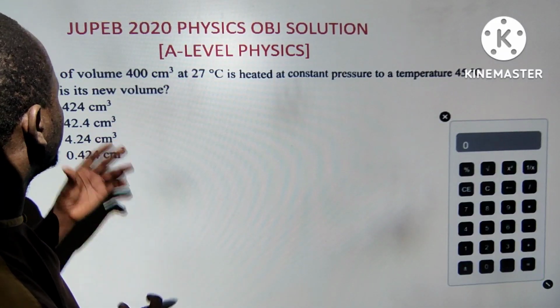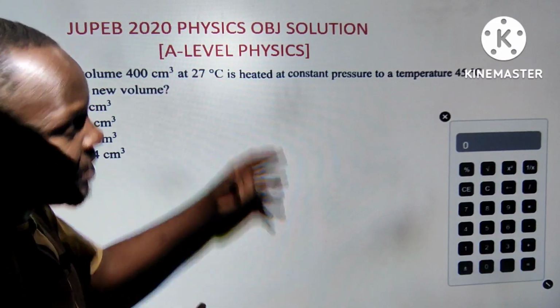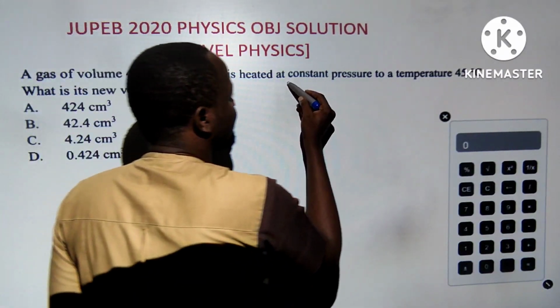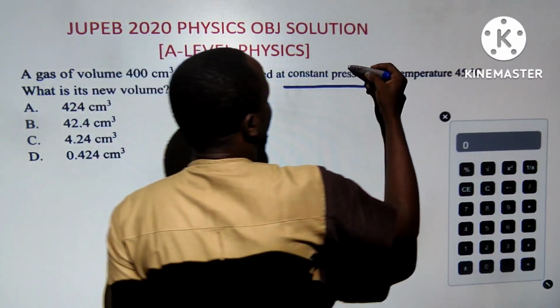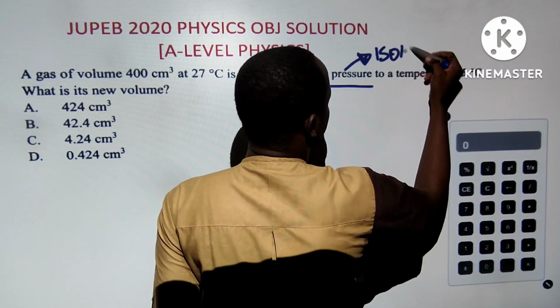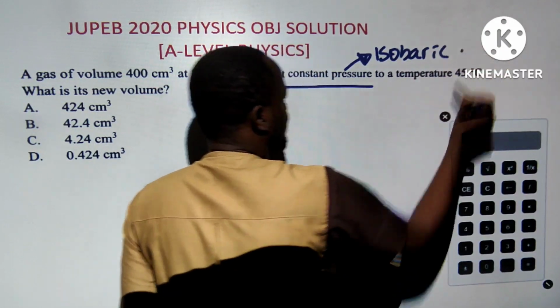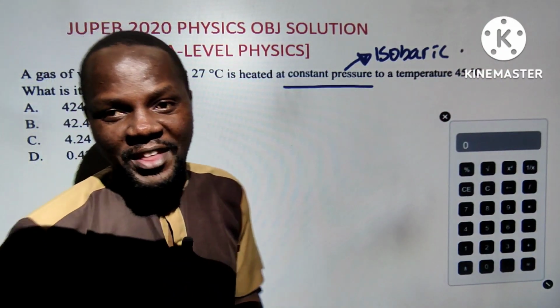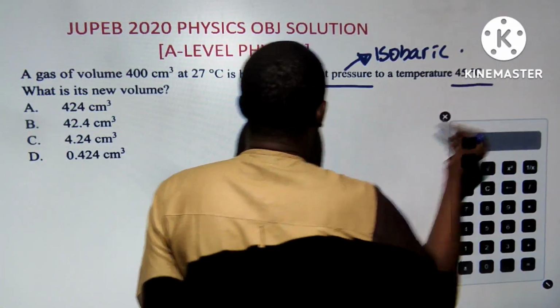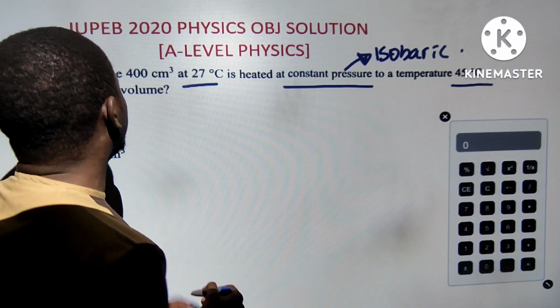Next one says, a gas of volume 400 centimeter cube at a temperature of 27 is heated at constant pressure, adiabatic. I say adiabatic, this is isobaric. Admin is a Shannonite in physics. When I say Shannonite, I hope you know the meaning of that. So now, at a temperature of 45 degrees Celsius. Here, you have two temperatures.